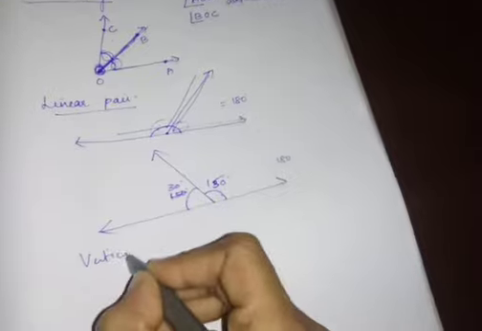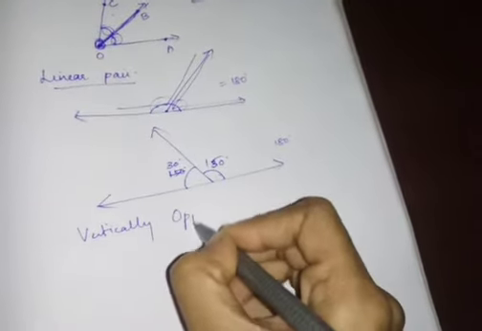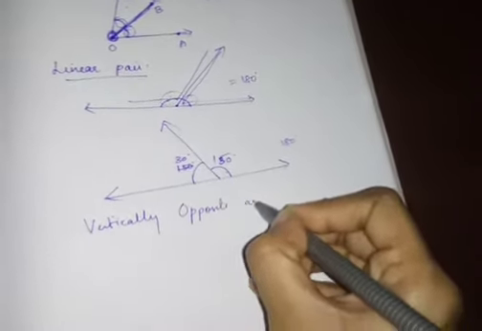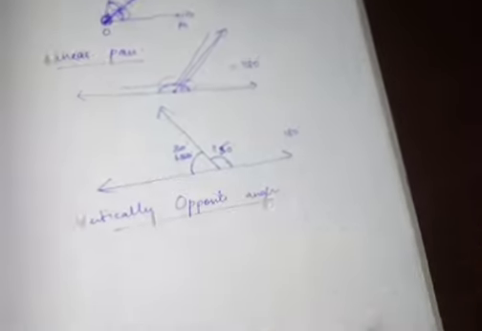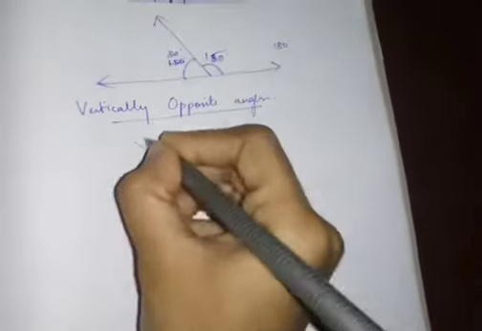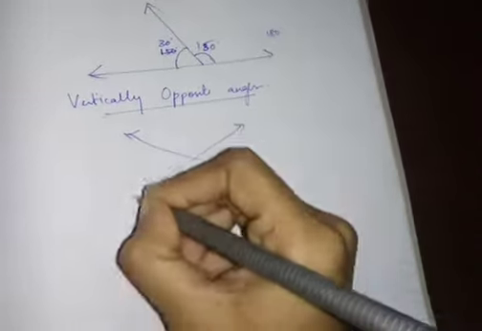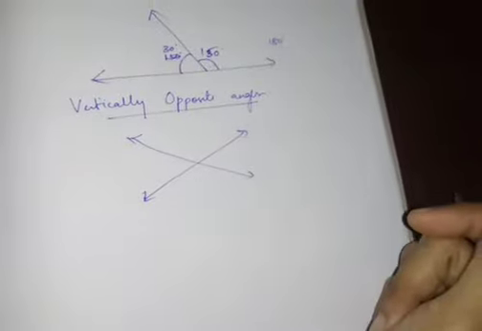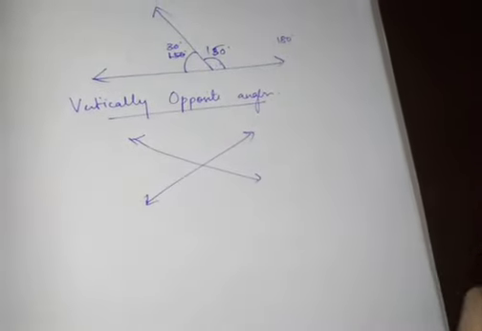Next, vertically opposite angles. This is the next concept. I'll take two line segments, or two lines. When they intersect, they form angles.